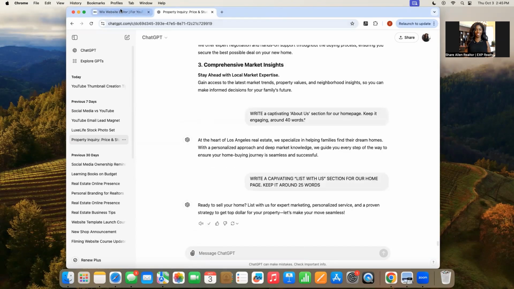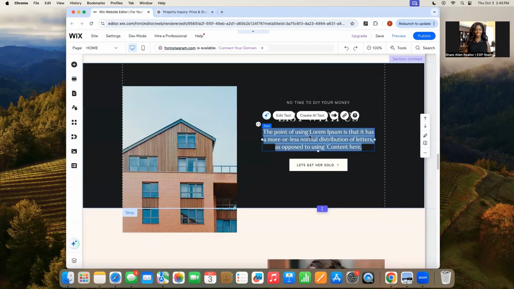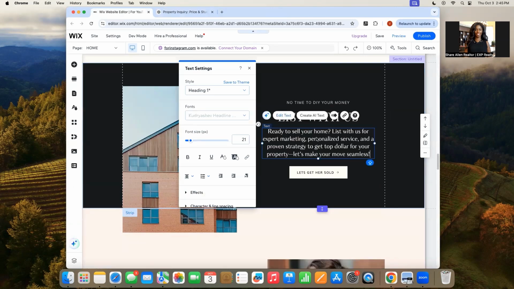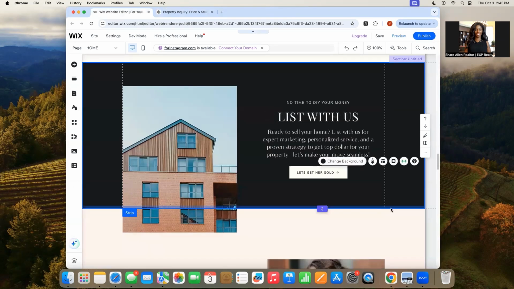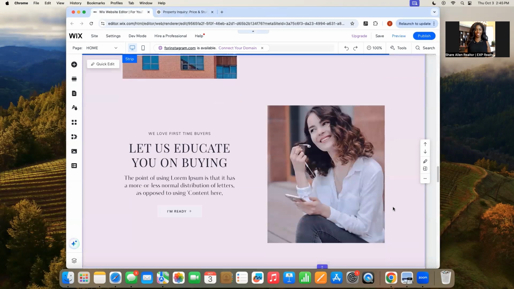Okay, we're going to grab this and we're just going to put it right here. And this section here is for first-time home buyers, but again, you can change it to whatever you want to change it to. I'm going to keep it for first-time home buyers. So let's plug in a prompt for how we help first-time home buyers. And you know what? You don't always have to rewrite something.